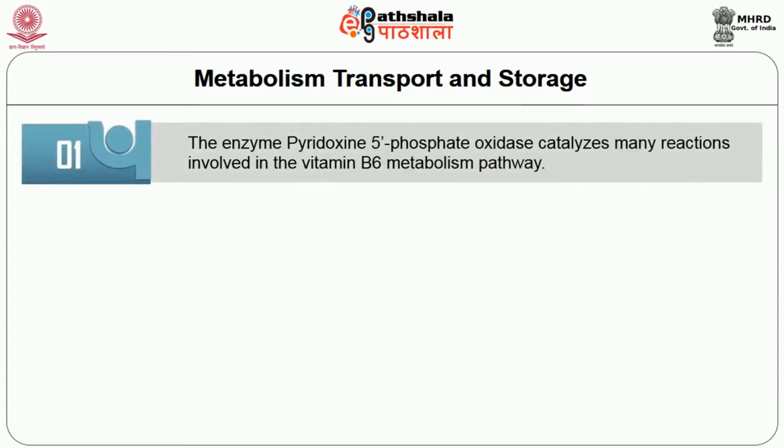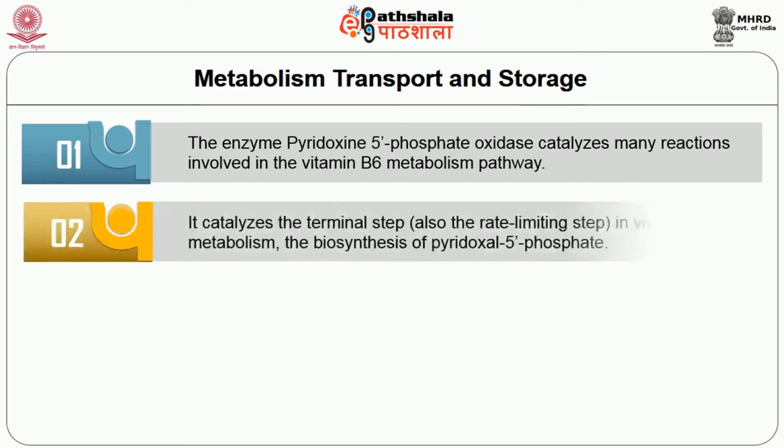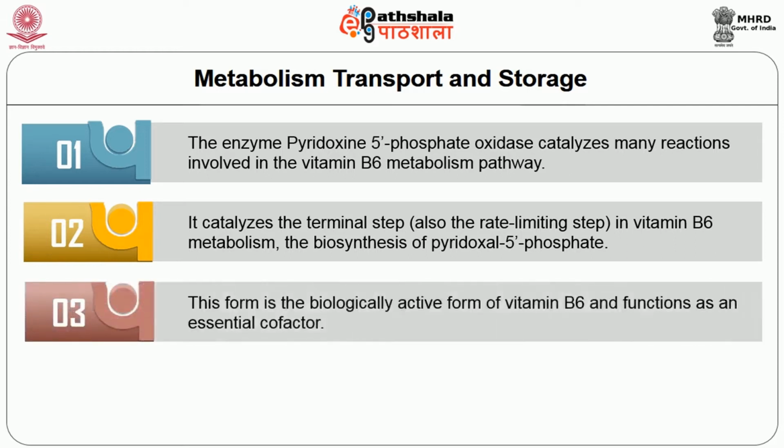The enzyme pyridoxal 5-phosphate oxidase catalyzes many reactions involved in the vitamin B6 metabolism pathway. It catalyzes the terminal step, which is also the rate-limiting step in B6 metabolism, and the biosynthesis of pyridoxal 5'-phosphate. This form is the biologically active form of vitamin B6 and functions as an essential cofactor.